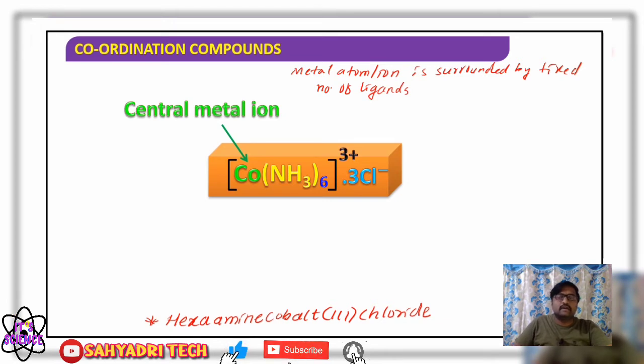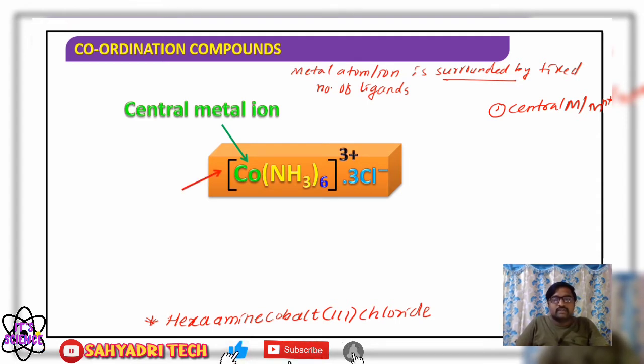Instead of saying surrounded, we can say the metal atom or ion is bonded to a fixed number of ligands, and it is called the central metal atom or ion. So in general, a coordination compound contains a central metal atom or metal ion, M or M n plus.